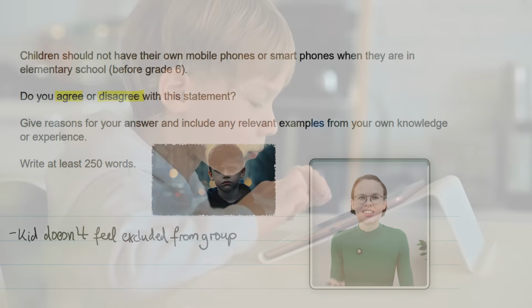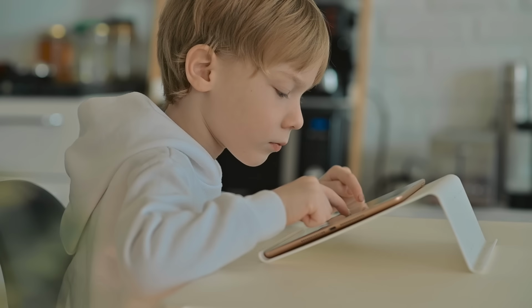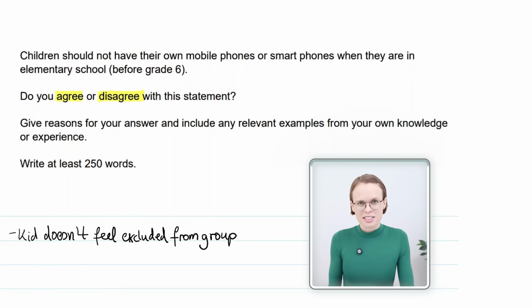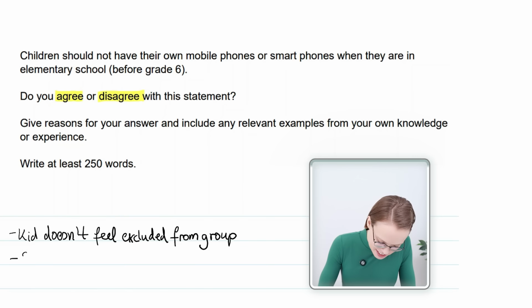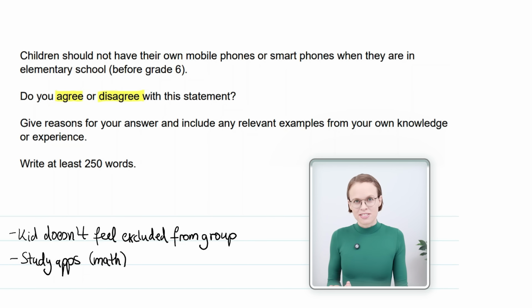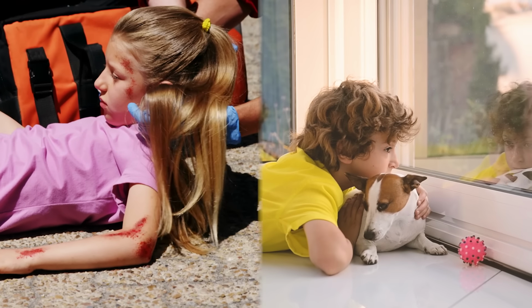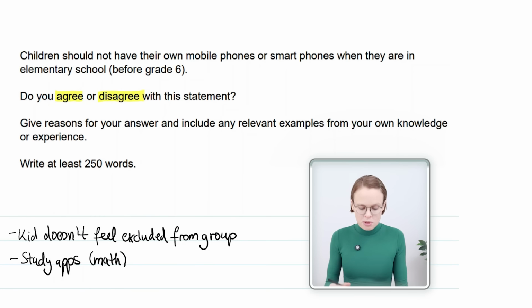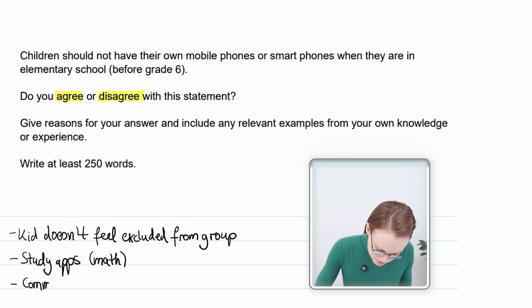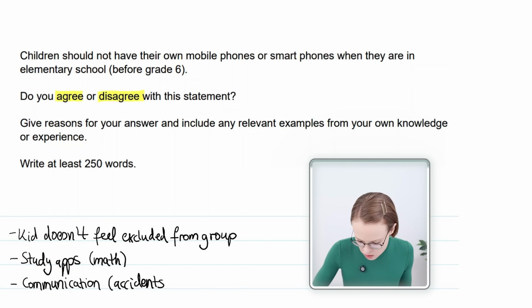Another reason are study apps. They're useful, right? So I'm going to write study apps and math. And finally, mobile phones are important for communication. For example, if the child has an accident or is home alone. So I'm going to write communication and accidents and home alone.